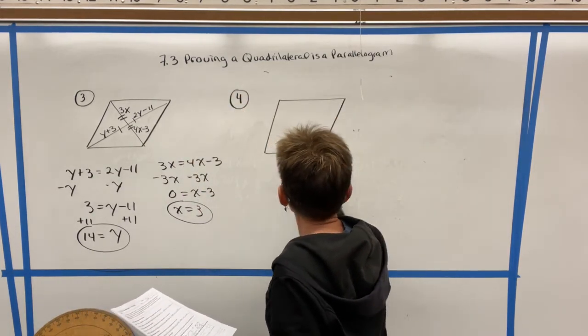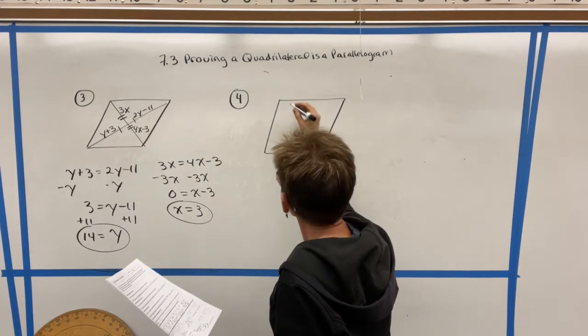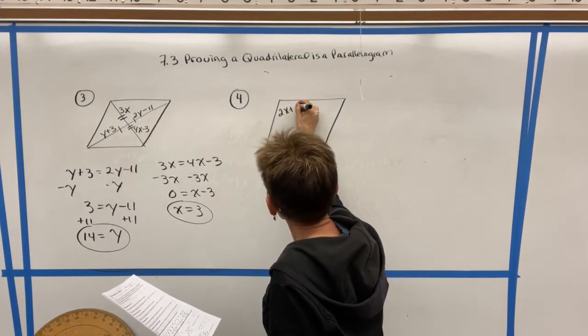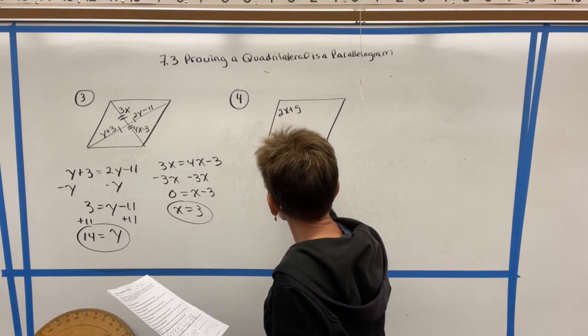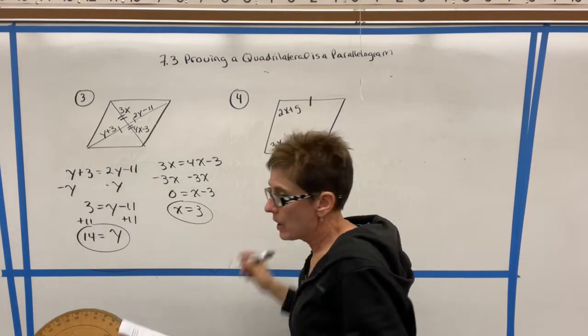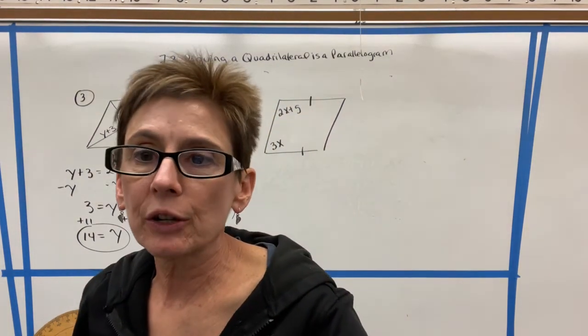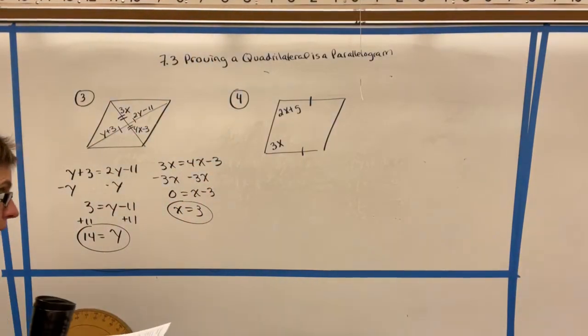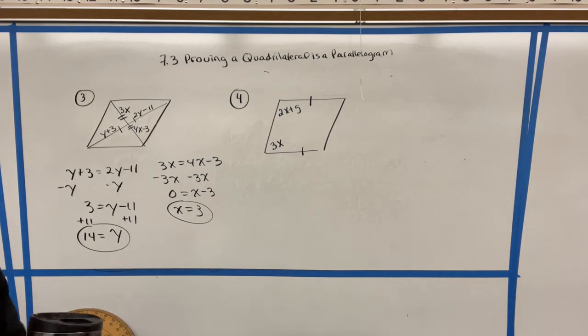This is kind of a cool example. It looks like we don't have enough information, but we actually do. We're given that one pair of opposite sides is congruent. So in order to prove that this is a parallelogram, I would need to be able to show that the opposite sides are also parallel.